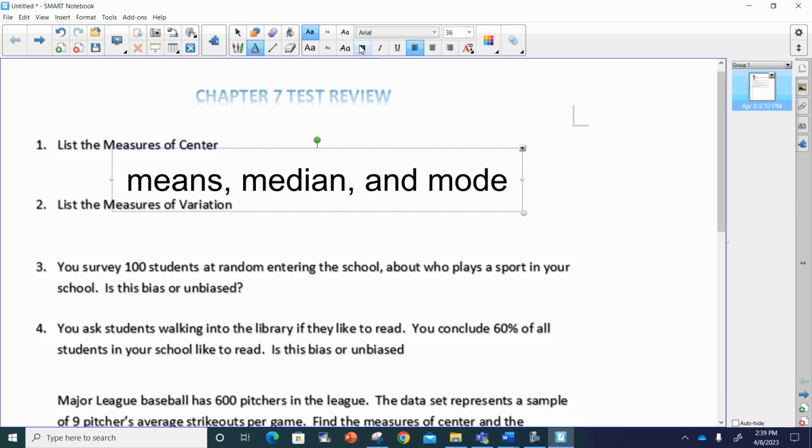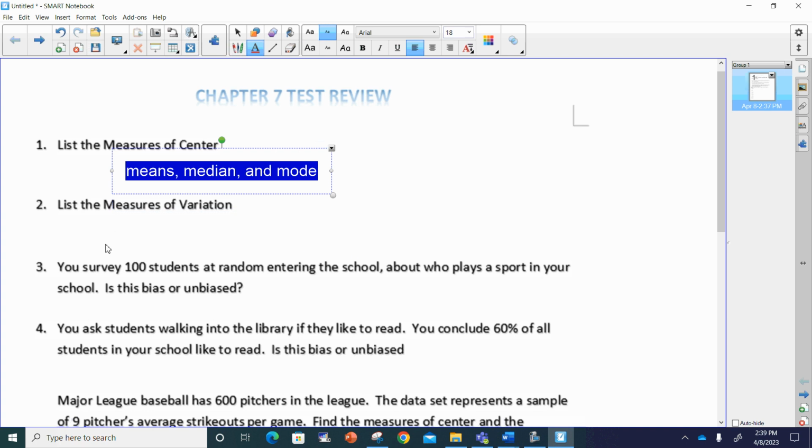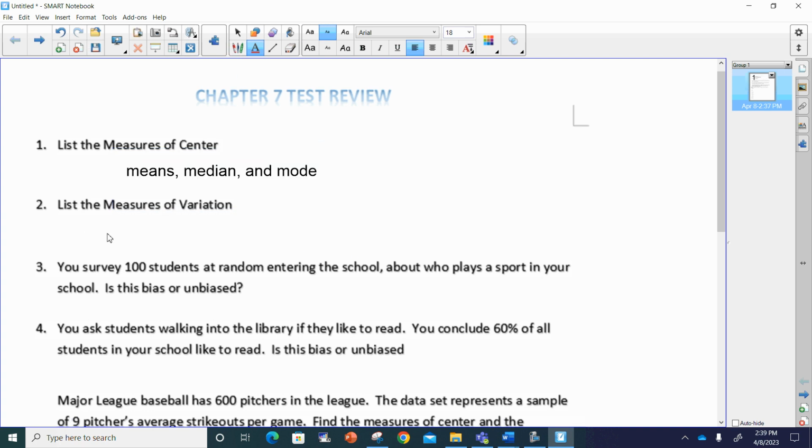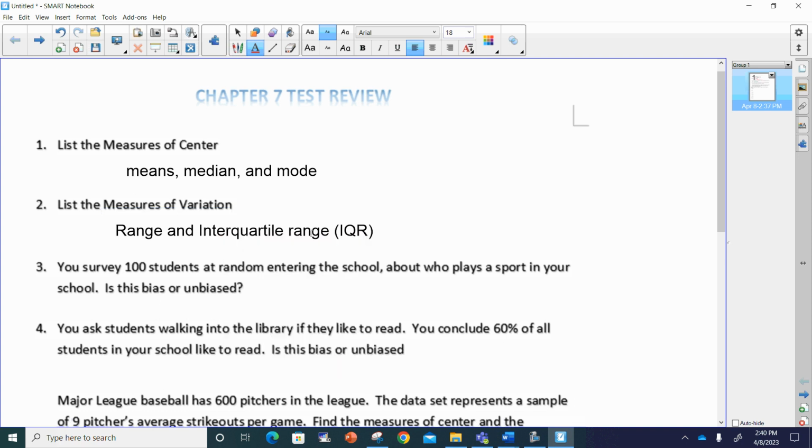Okay, I think I'm going to make these fonts just a little smaller. All right, now let's list the measures of variation. Measures of variation are going to be the range and interquartile range, better known as the IQR. I think it's spelled interquartile.